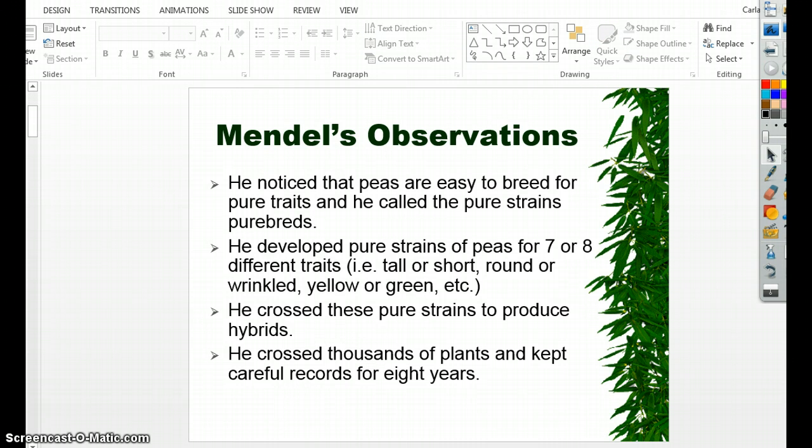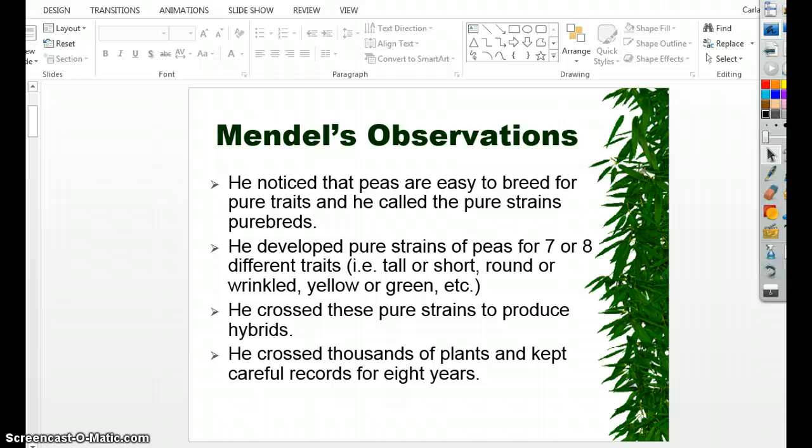Seeing as he was a monk, he had a lot of time on his hands. He was probably rather bored, and so what he decided to work with was plants. Pea plants in particular. He noticed that pea plants were easy to breed, they reproduced fast, and they produced lots of offspring. So he pretty much forced peas to have sex with each other. Yes, pea plants have sex. In fact, all plants reproduce sexually.